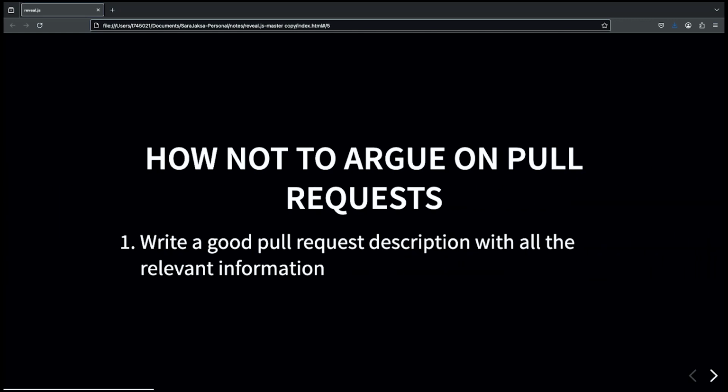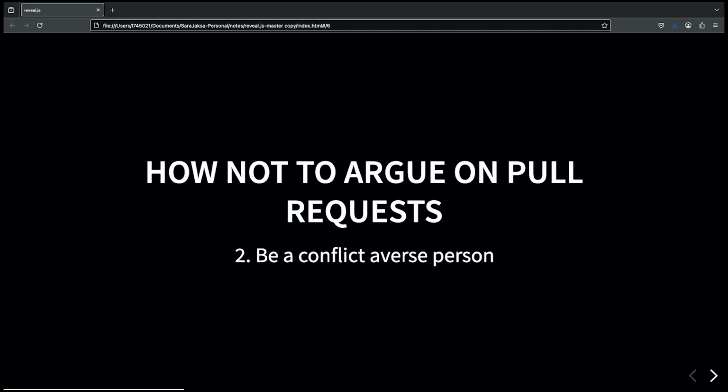The other one is that, in at least my team at work, we tend to write really long pull request descriptions. Sometimes they're over a page long, where we describe everything, just to make sure that a person reviewing it actually understands what you did and what you tried and why you were doing that. The third one was that I work with conflict-averse people, so they tend to avoid conflicts. Doesn't work for me because I like conflicts. But yeah.